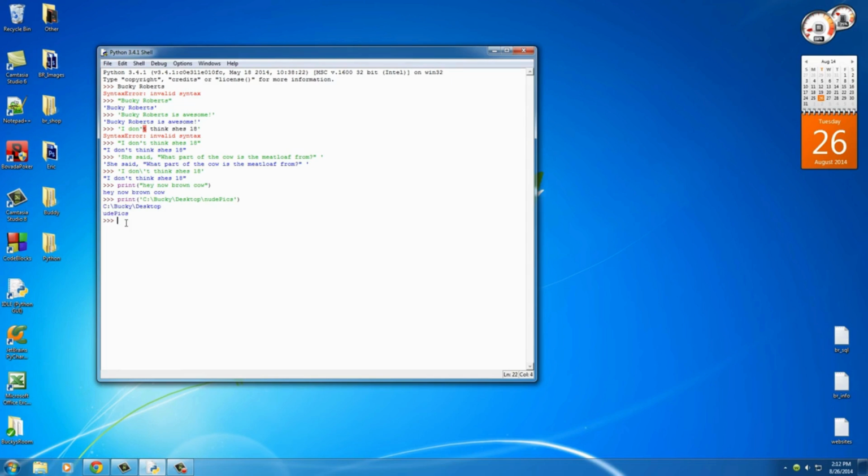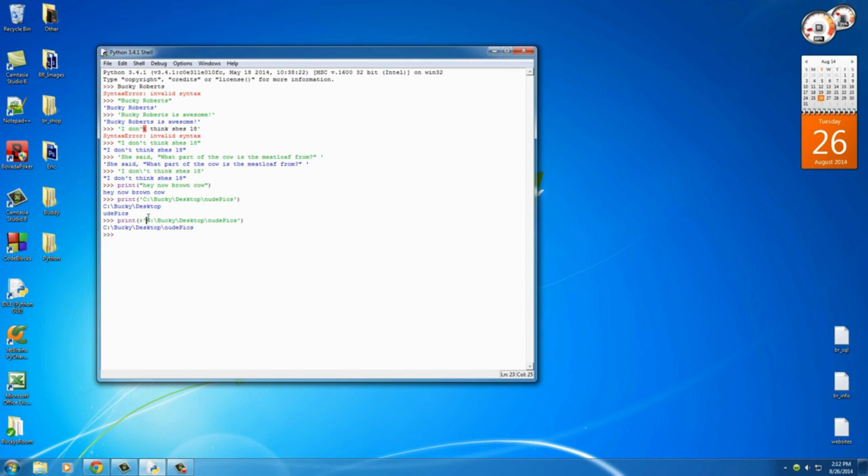But of course, whenever we use this in our program, it's going to cause an issue because this is going to confuse your program. So what happens when you actually want to print out this right here? Well, what you can do is right before your first little quotation mark, you can put R. Now what R means is print out the raw string with no special meaning. Just print it out as is, whatever's in between the quotation marks. So now you hit enter and check it out.